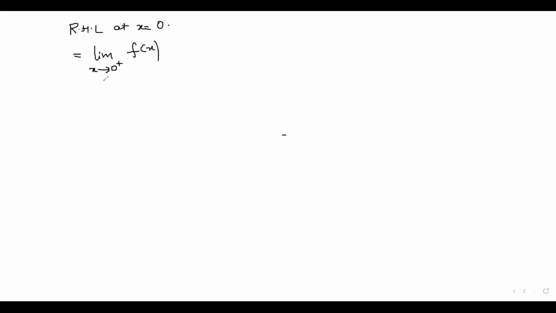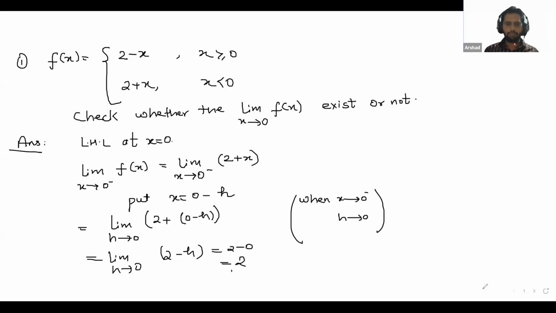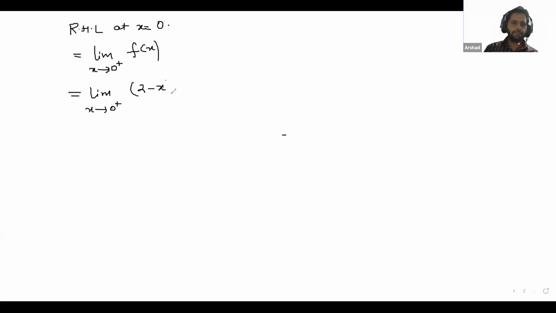So here you will get limit x tends to 0 plus of 2 minus x. Again, put x is equal to 0 plus h.